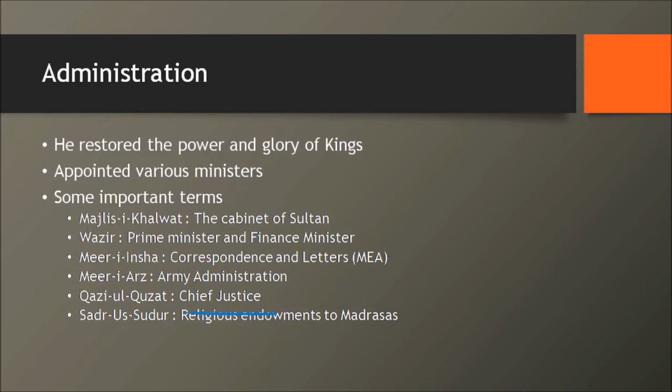This name is very common, even these days it's been used. Qazi has something to do with law. Sadr-us-Sudur, when you hear Sadr, Sudur and so on, make sure that it has something to do with religion. So this is the religious endowments to the madrasas. So it is Wazir, Mir-e-Insha, Mir-e-Arz, Qazi-ul-Quzat and Sadr-us-Sudur. Now these are very, very important because questions can be framed as per these terminologies. That's for this class. Next class we'll take up more about Iltutmish, and we'll be starting more on Balban. Thank you for listening. Have a nice day.